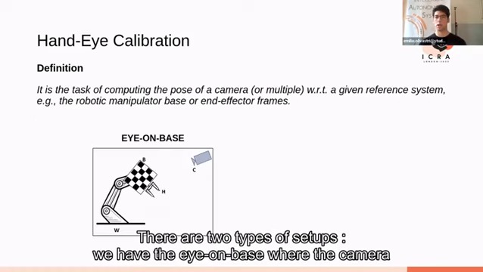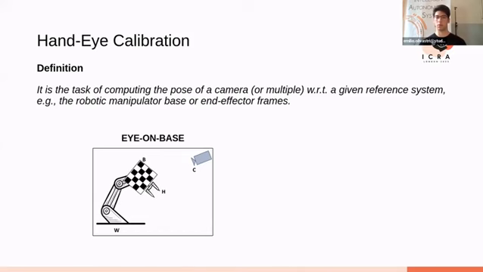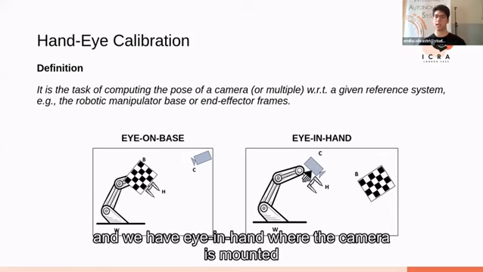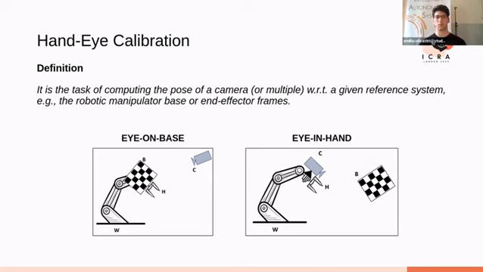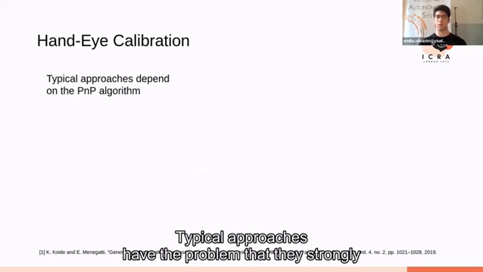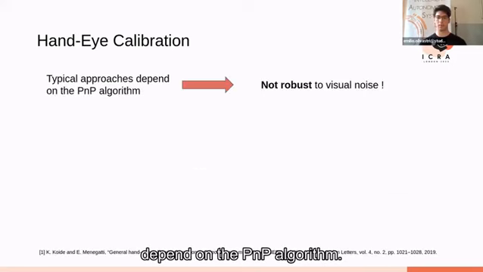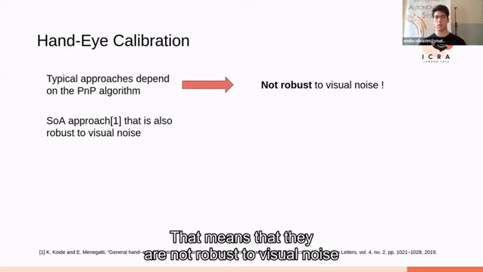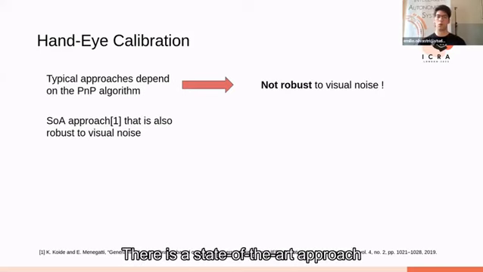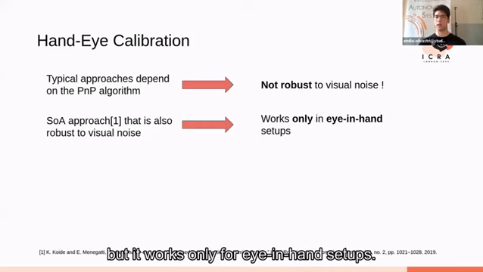There are two types of setups. We have eye-in-hand, where the camera is mounted on the robot, and we have eye-to-hand, where the camera is mounted on top of the robot. Typical approaches have the problem that they are strongly dependent on the PnP algorithm. That means that they are not robust to visual noise. So there is a state-of-the-art approach that is also robust to visual noise, but only covers eye-to-hand setups.